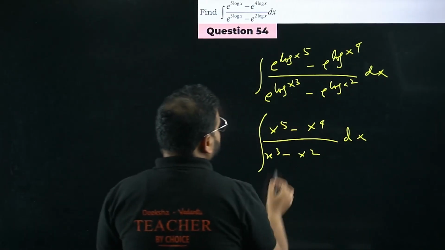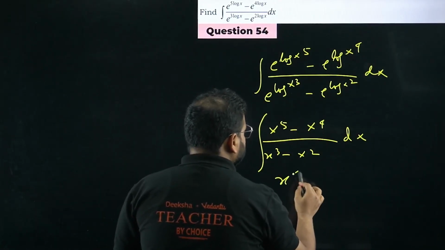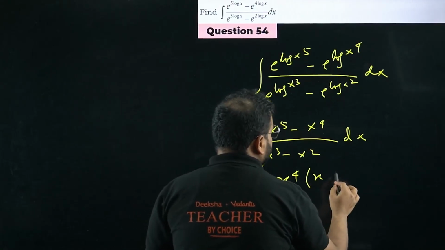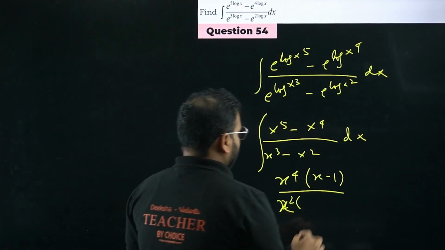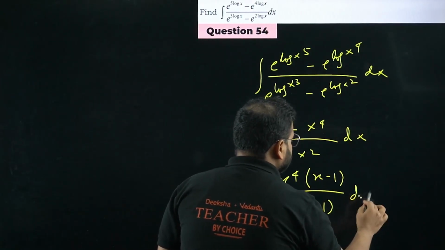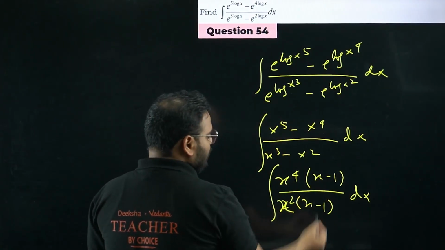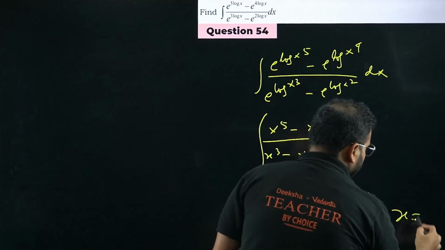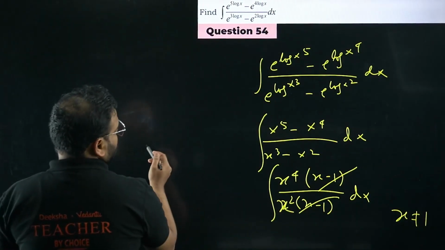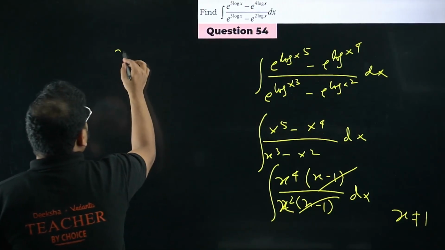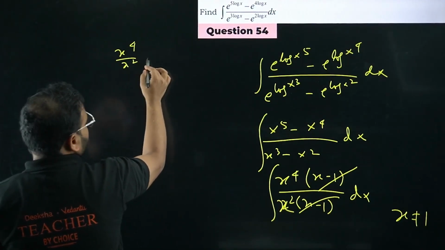What I'm getting now, please check. I have x power 4 common, so do this. I get here x power 4 common, x minus 1. Here x power 2 is common. Have a look. X minus 1 dx. Okay. For x not equal to 1, what we can do? We can cancel these two. Right? So what I'm gonna get? X power 4 by x square dx.